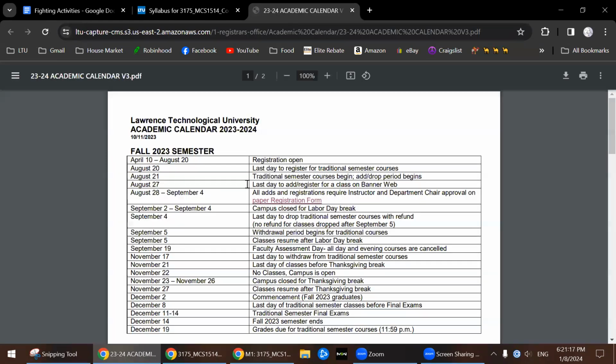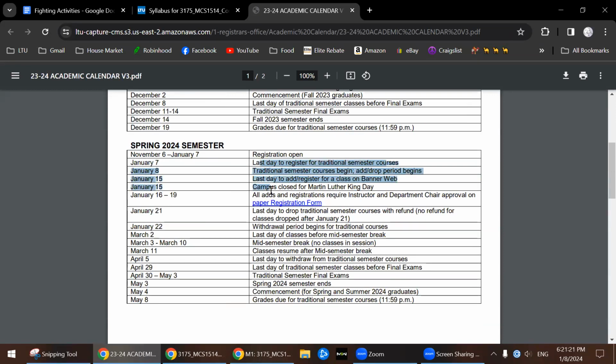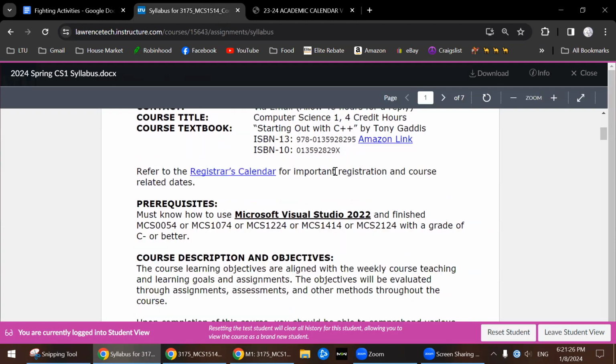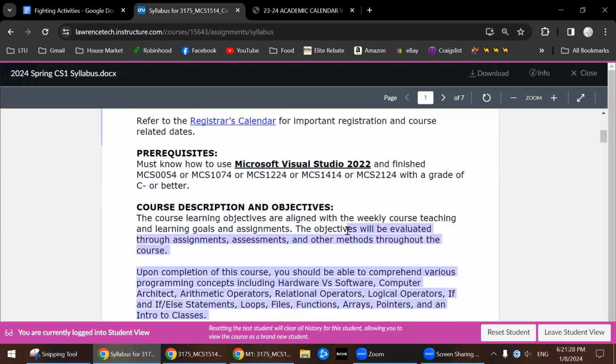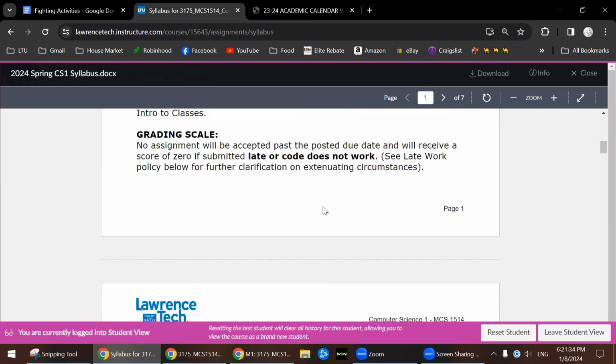This is the calendar for this semester. So this is fall, this is spring. These are all the important dates that you need to be aware of. You can go over and read the objectives and prerequisites and other important info about this course. Grading scale, late or code doesn't work.